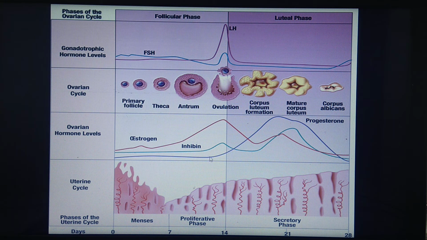Progesterone also goes on increasing now, and if you see the pituitary hormones, level of LH is very high, which is responsible for the ovulation. So LH and FSH both are in high level in the ovulatory phase. So under the influence of LH, this Graafian follicle ruptures and this secondary oocyte is released in abdominal cavity.